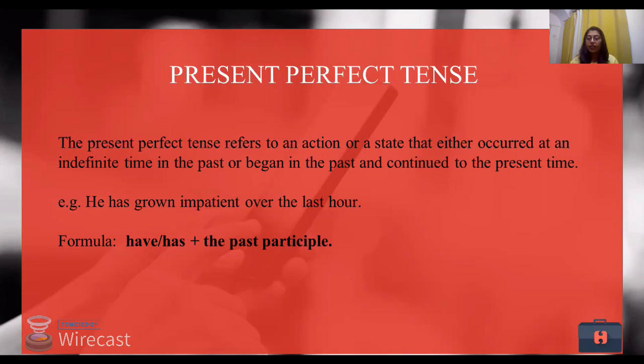In the last webinar, we did discuss tenses. We discussed the simple present tense and present continuous tense. I did introduce you to past tenses also: simple past tense, past continuous tense, past perfect tense, and past perfect continuous tense, right? So we need these tenses when we move ahead in terms of learning English.